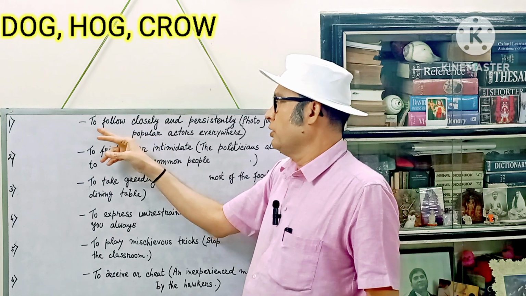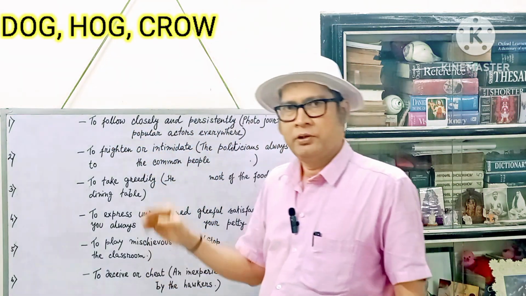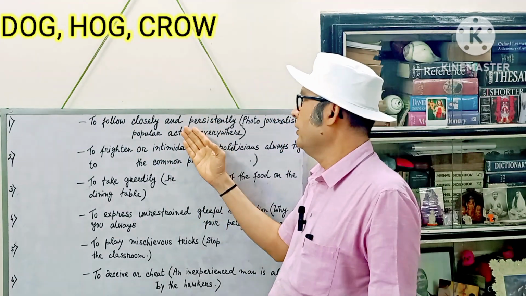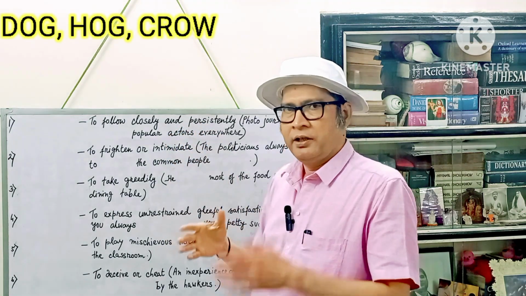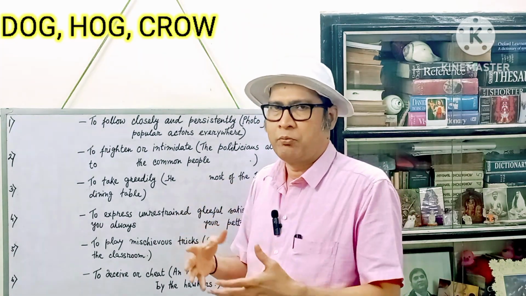See the first meaning: to follow closely and persistently. This is a very simple meaning. All the words are very ordinary, common to everybody. Persistently means to persist in following somebody.